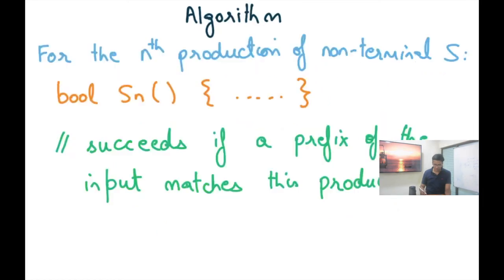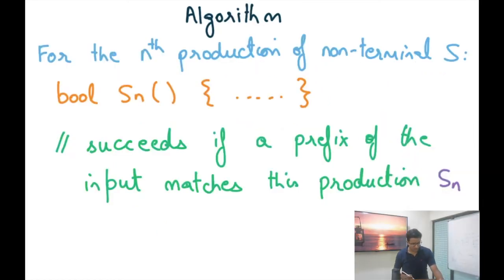Now, for the nth production of non-terminal S, we are going to define a Boolean valued function Sn, just like we did in the original algorithm. Once again, unlike the original algorithm, we don't have any objf function object for the rest of the input. And so this will succeed if a prefix of the input matches this production Sn.